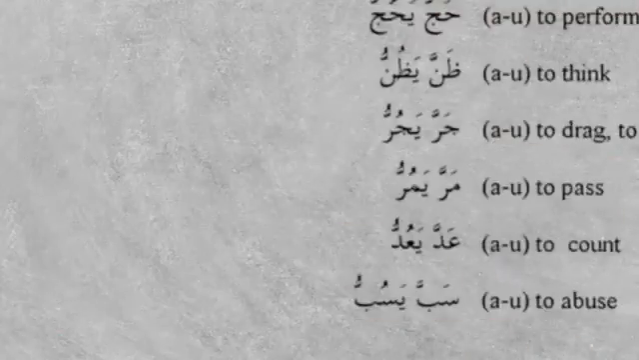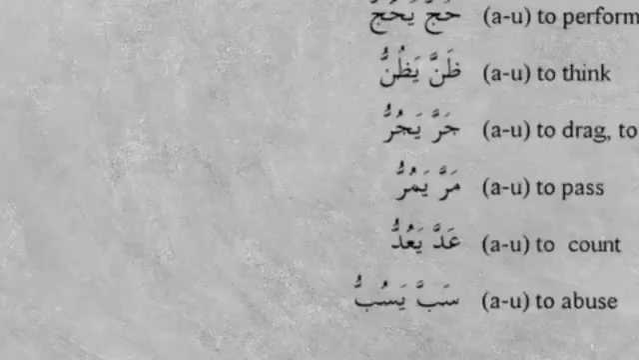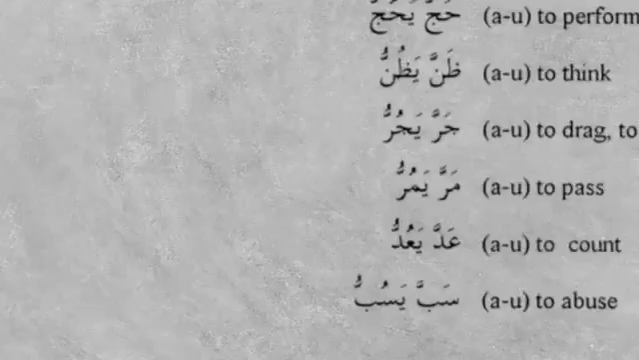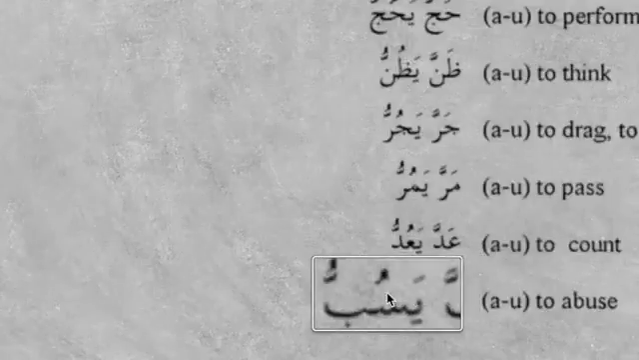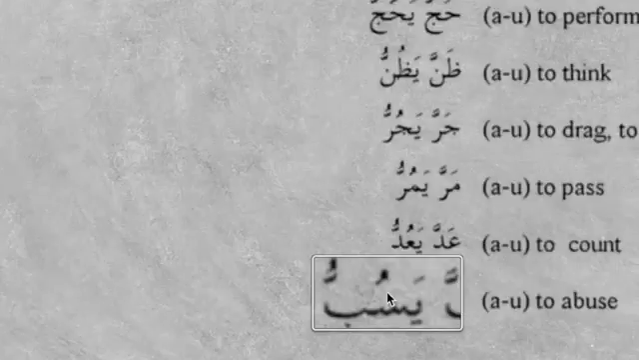So these are some examples of muda'af, the most common examples, which Dr. Abdul Rahim wants us to learn. So hajja yahujju, to perform hajj. So you mean bab nasara yansuru. So the ain kalima has got fatha, and mudari will have u. Zanna yazunnu, to think, or he thought and he thinks. Jarra, to drag or to pull. Yajurru. Marra, to pass. Yamurru. Adda, to count. Ya'uddu. Sabba yasubbu. See, these are all bab nasara. Most of them are bab nasara, so it's no problem.